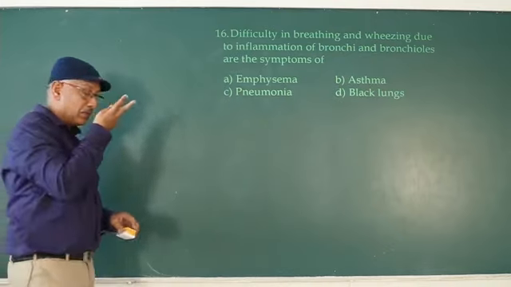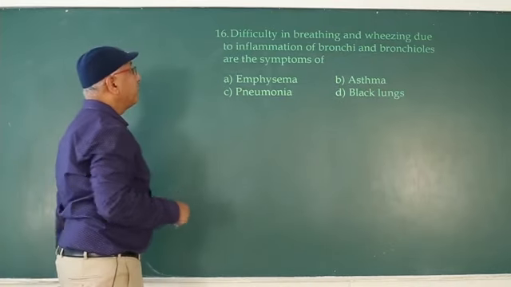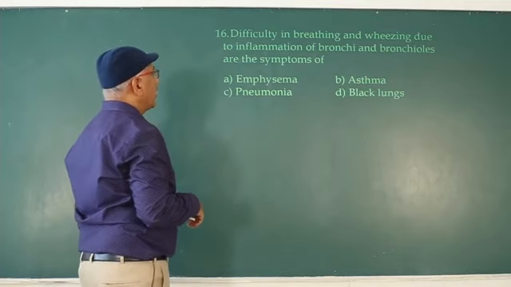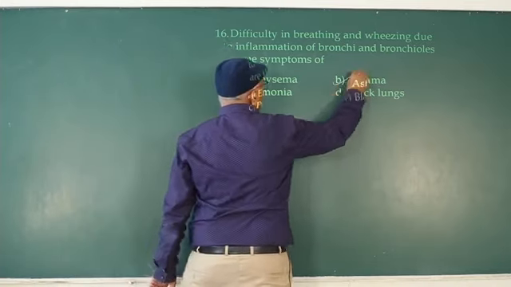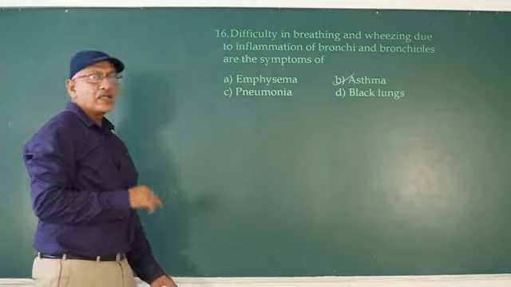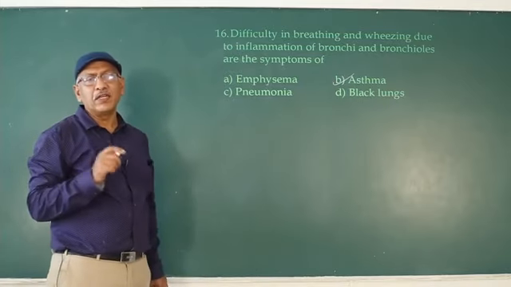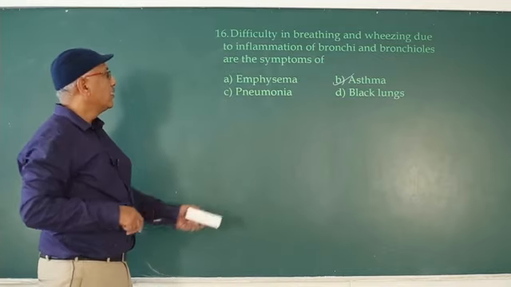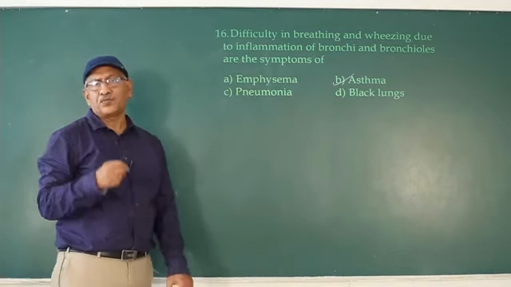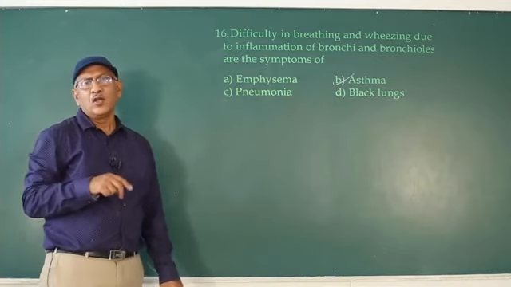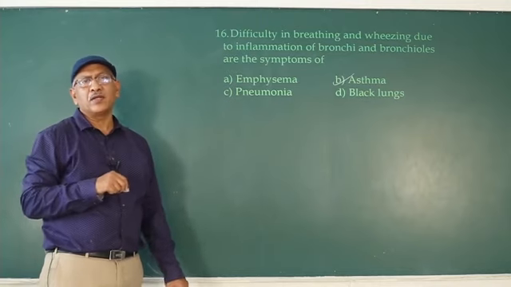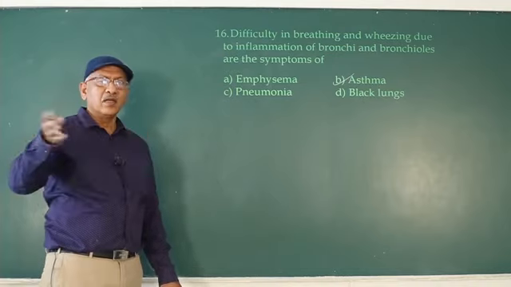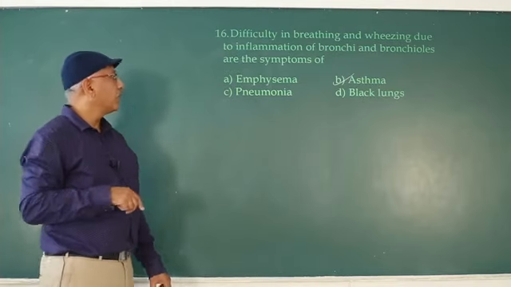Next question is difficulty in breathing and wheezing due to inflammation of bronchi and bronchioles. Wheezing, a whistle-like sound, that is asthma. Unique symptom, wheezing. Sounds occur during breathing. Asthma. Symptom of emphysema, alveolar wall damage. Few alveoli are present. So even though an abundant amount of oxygen is present in the lungs, it is not transported to the body.